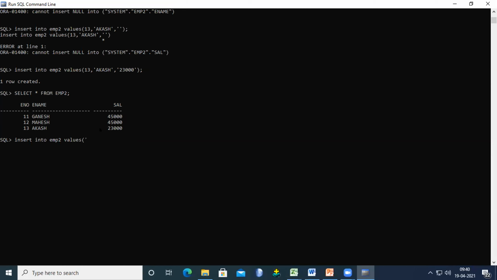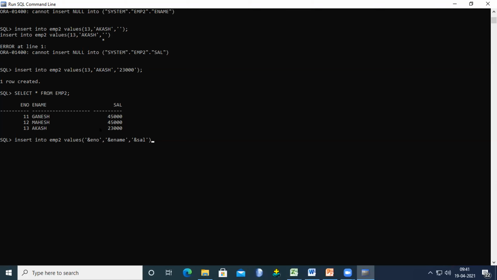Within single quotes, give the ampersand with the field name: ampersand enumber, then ampersand ename, then ampersand sal.